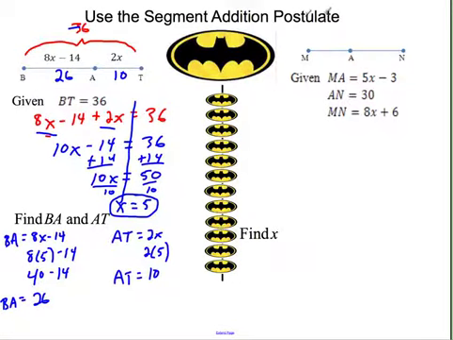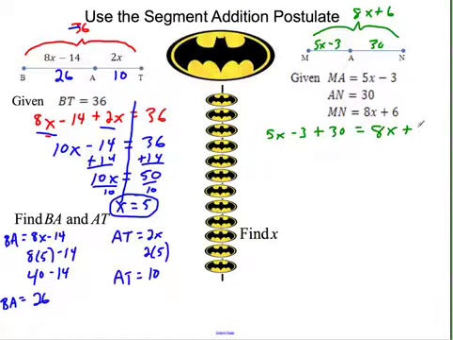Sure. The distance from M to A, I'm going to go ahead and change here, is 5x minus 3. The distance from A to N is 30. So we got 30 here. The whole thing is 8x plus 6. So, can we set up an equation to represent this? Sure. The small two segments equal the big one. So we're looking at 5x minus 3 plus 30, plus this equals the whole thing, equals 8x plus 6.